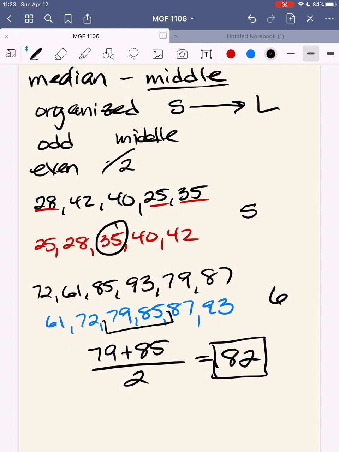And the same thing goes if you have frequencies. Let's look at frequencies and median. Let's look at example 7. I have x's and I have frequencies. I'm not going to write these out because there are a lot of them.